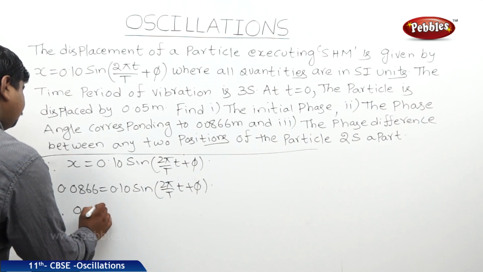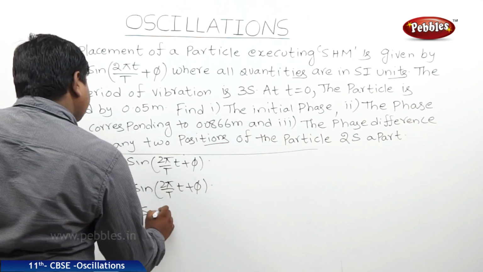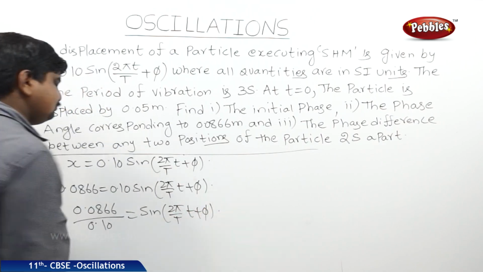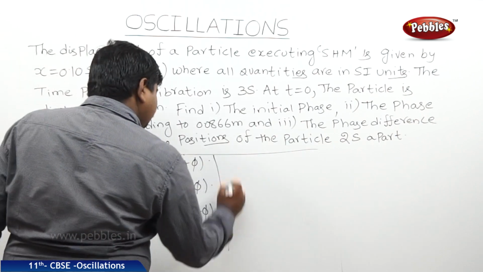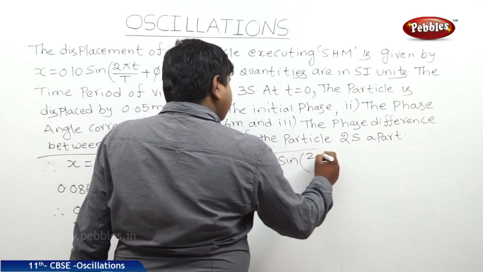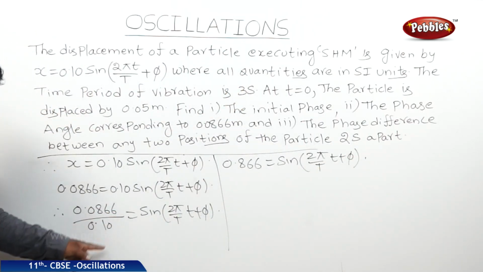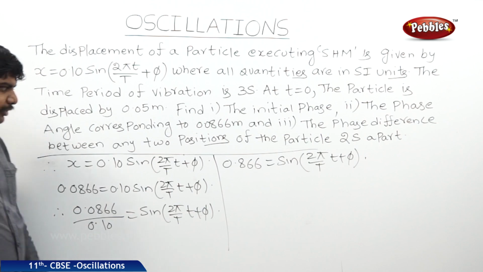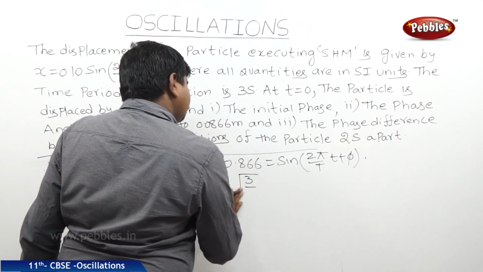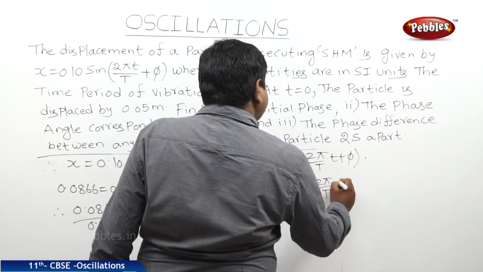Therefore, 0.0866 by 0.10 is equal to sine (2 pi by capital T into small t plus phi). So, this part will become 0.866 is equal to sine (2 pi by capital T into small t plus phi). Here 0.866 is the calculation result of this numerical. Therefore, this is equal to root of 3 by 2, is equal to sine (2 pi by T into small t plus phi).